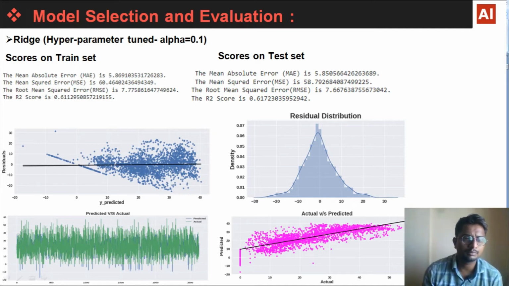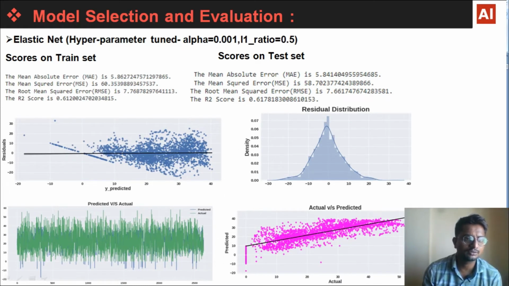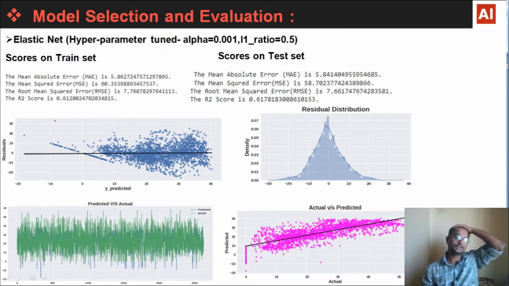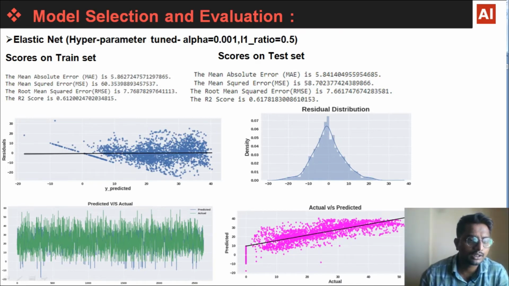Here also we applied hyperparameter tuning. Alpha is 0.1. This one is elastic net, which is a combination of ridge and lasso. Here also we got 0.61 and 0.61 for train set and test set respectively. For hyperparameter tuning we used alpha equal to 0.01 and L1 ratio equal to 0.5. This L1 ratio means taking the ratio for both models, ridge and lasso, 0.5.